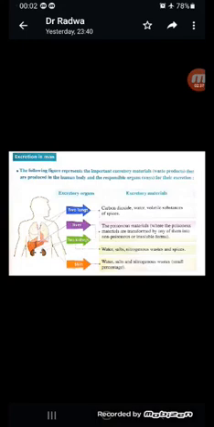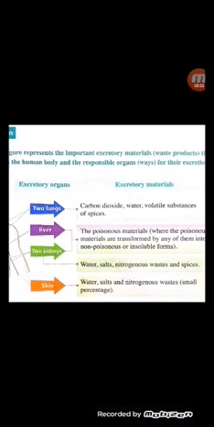In humans, there are many excretory organs, which are very important to get rid of the damaged and poisonous material and also regulate the body content of water and minerals. The excretory materials like carbon dioxide, water, volatile substances and spices are excreted from the two lungs.